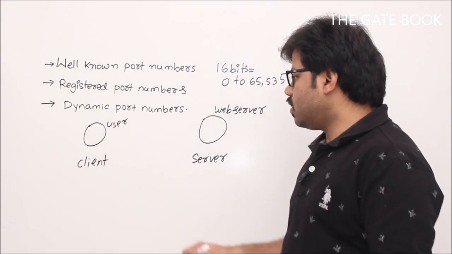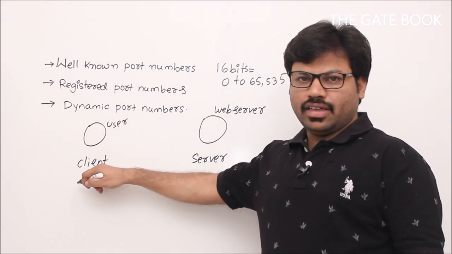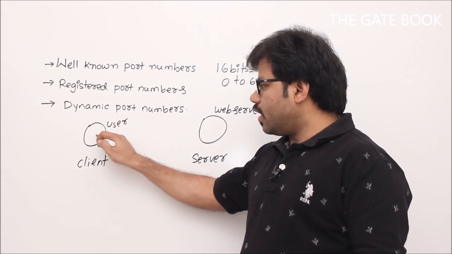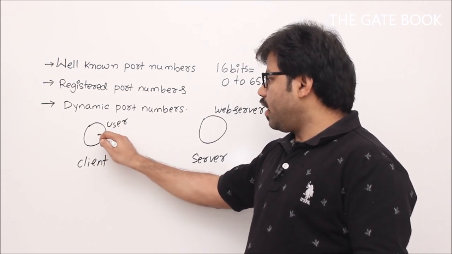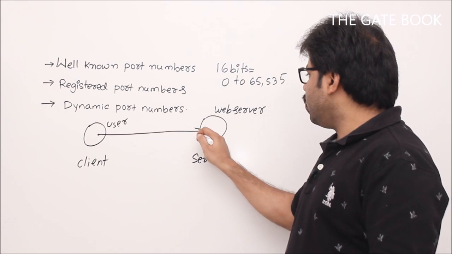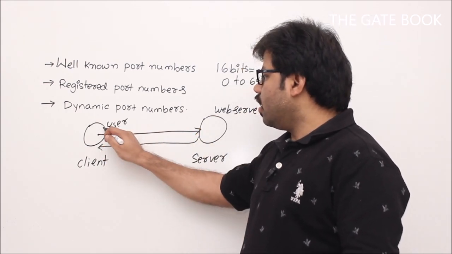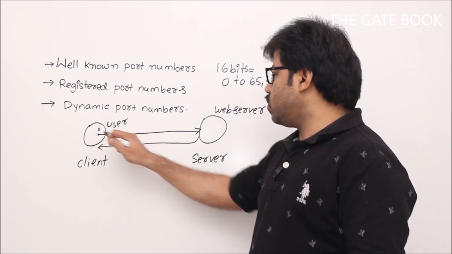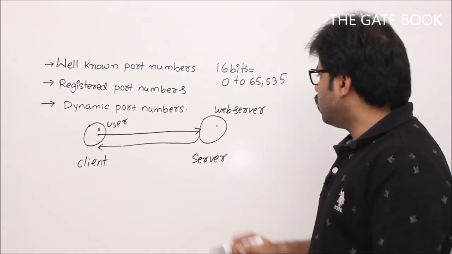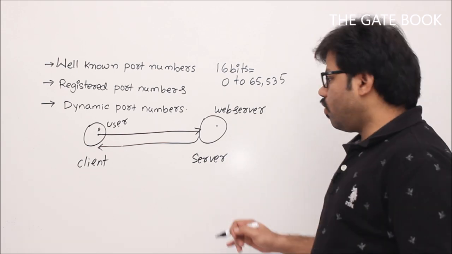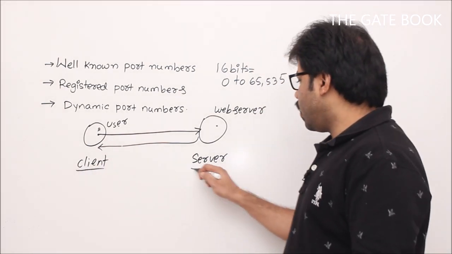Now generally what happens, there will be a web client here in your computer, that is nothing but one application. That application will fetch data from this web server. Okay, this is what happens. For that, finally this user's process should communicate with this web server. So web server is also a process. Now finally there is one client, there is one server.